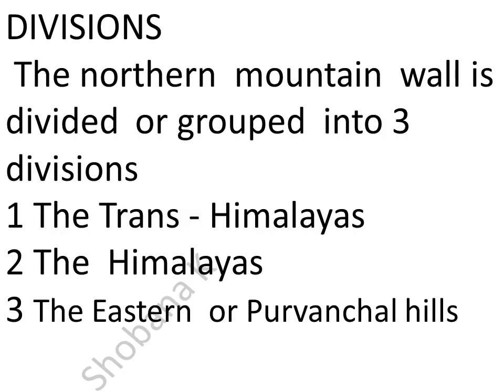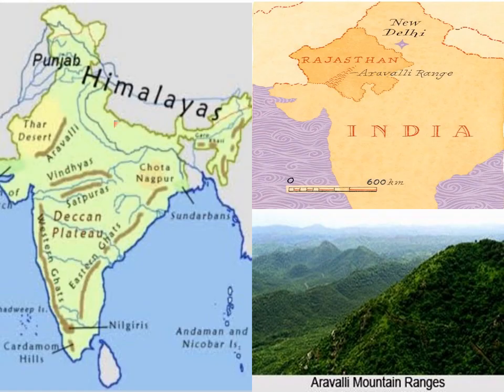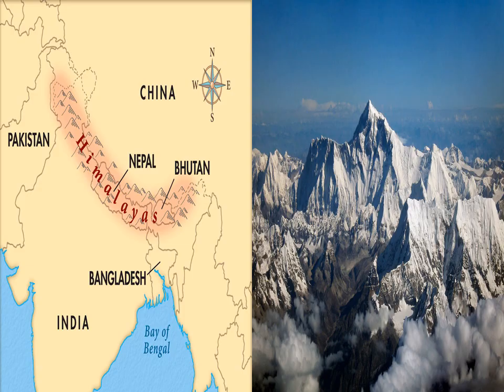Divisions. The northern mountain wall is divided or grouped into 3 divisions. Number 1, the Trans-Himalayas. Number 2, the Himalayas. Number 3, the eastern or Purvanchal hills. Important. Aravalli mountain in Rajasthan is the oldest one. Himalayan mountain is the youngest one.